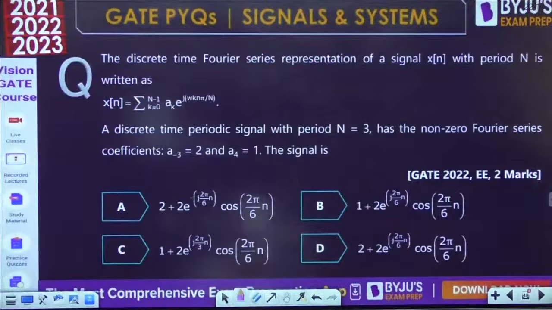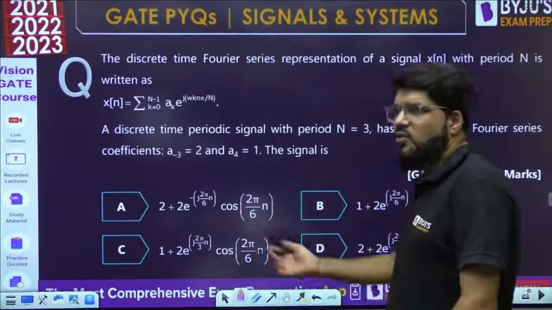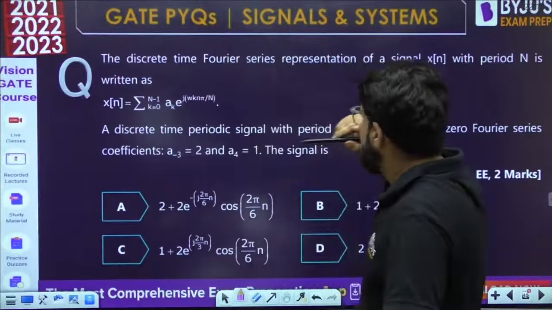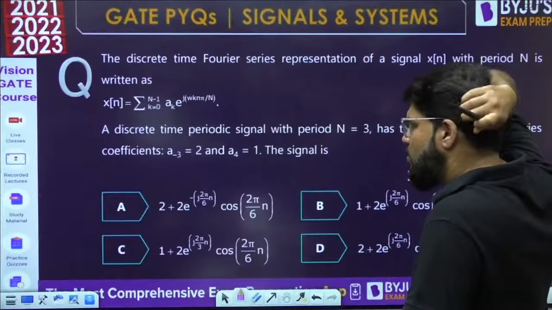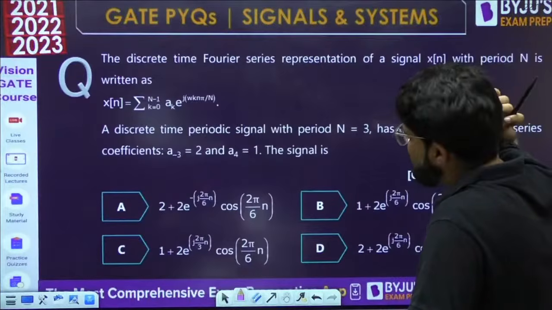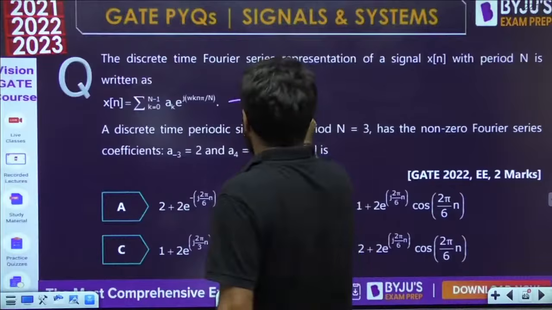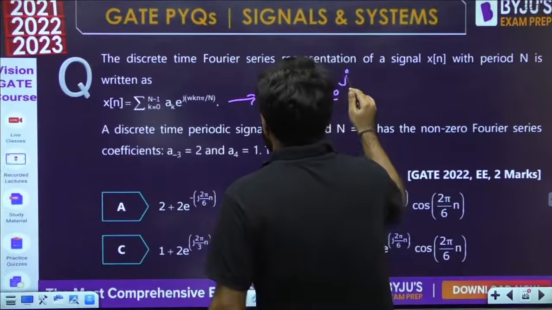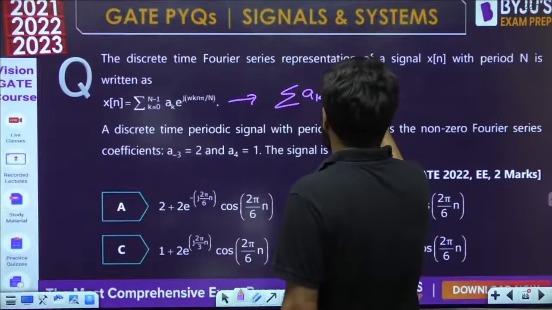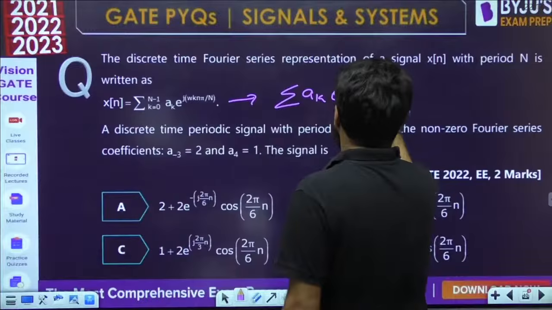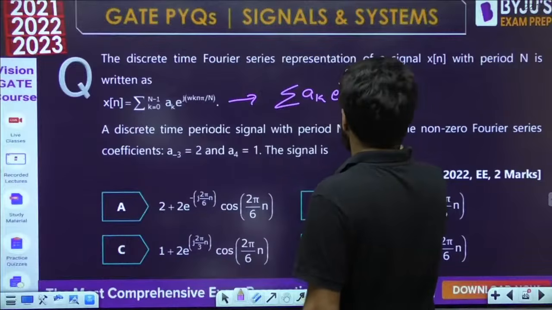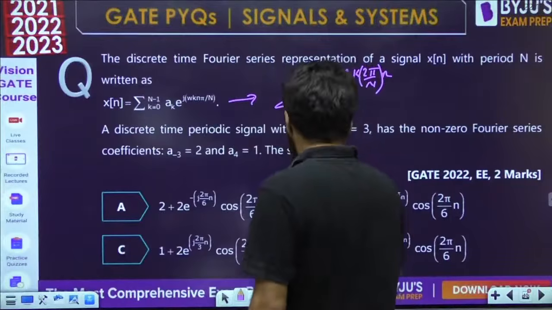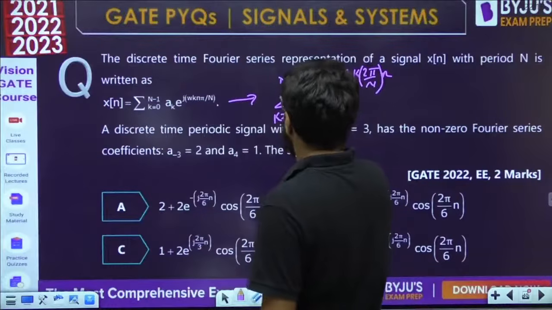The DTFS of a signal with period n is given by, we know what should be DTFS. Summation 0 से n minus 1 a k e power j k omega naught n. Omega naught को वो 2 pi by n, यहाँ पे कुछ typo error हो गया है. Okay, this should be of the form summation a k e raised to the power j k 2 pi by n into n. There's some typo error here. Okay, from summation k equal to 0 से n minus 1, that is okay.